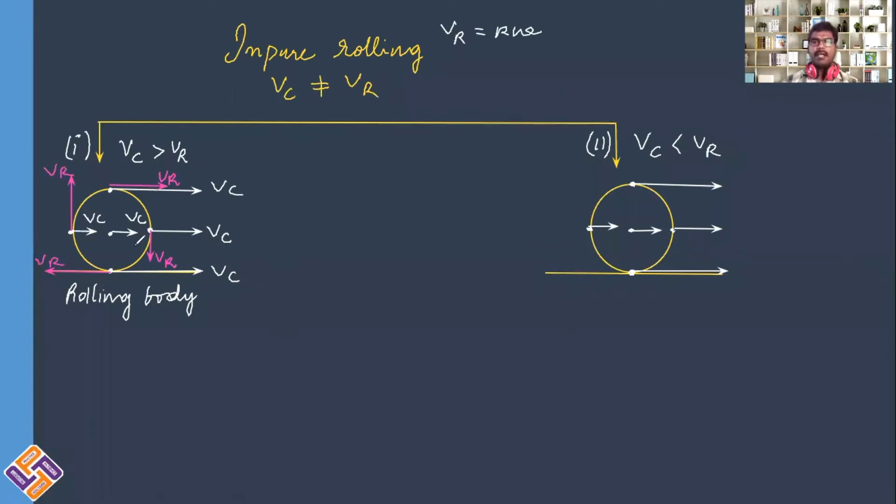Now, for any given particle, we have two types of velocities: one is rotational and the other translational. Now, coming to this particle which is at the bottom, let me take this particle which is in contact with the ground. I am naming it as A. So, let A be the position in contact with the ground.